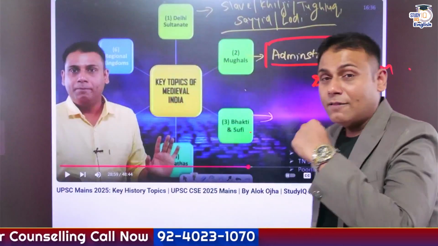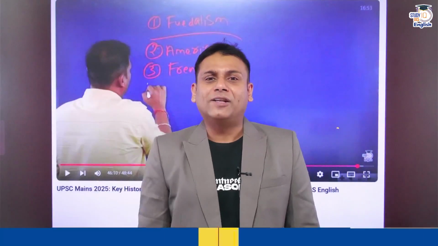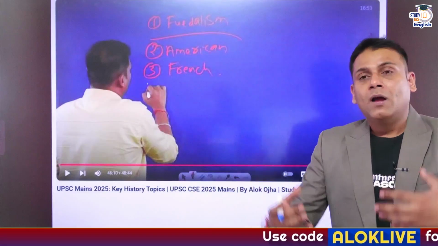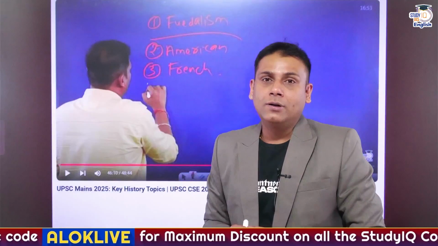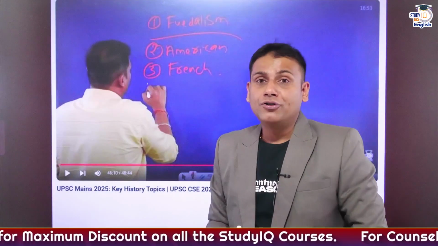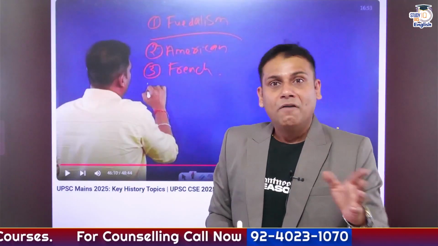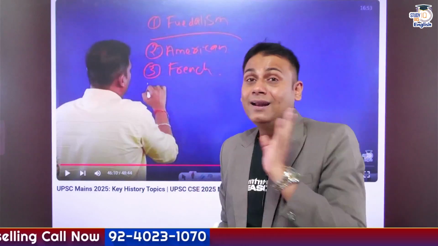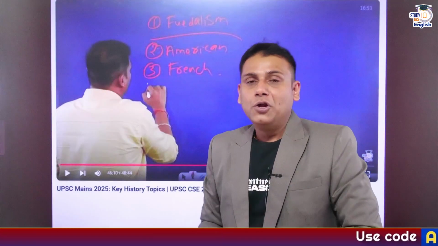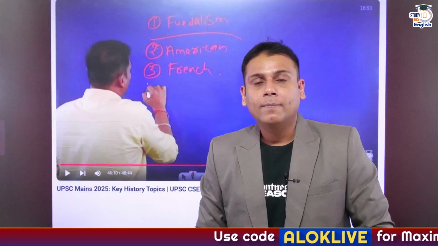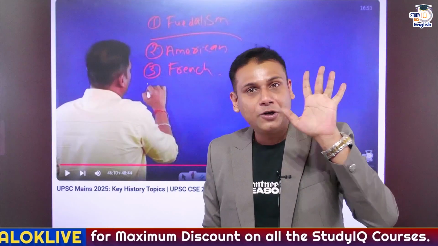Correct? Another important aspect that we discussed was world history. In world history, there are n number of topics. There are topics related to feudalism, church, correct? Reformation and counter-reformation, English Revolution, Glorious Revolution, Industrial Revolution, American Revolution, French Revolution, feudalism in Europe at that time and its comparison to Indian feudalism, World War I, World War II, unification of Italy, unification of Germany, Cold War era, and so on.